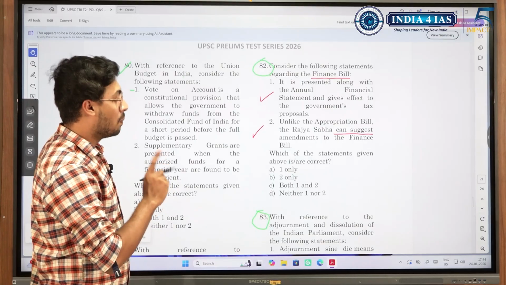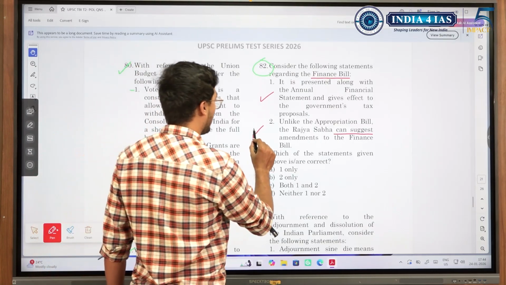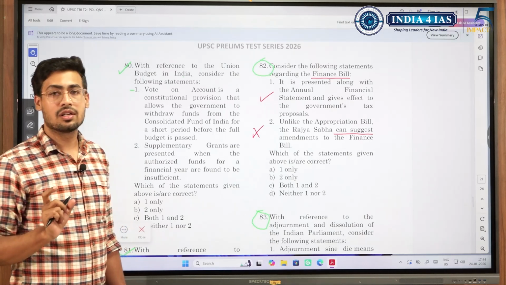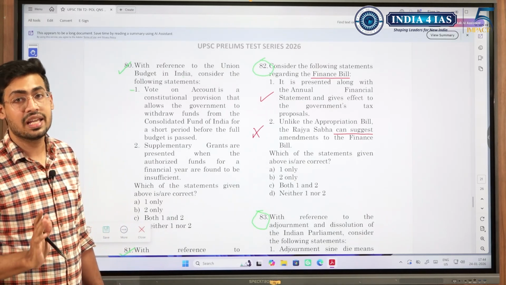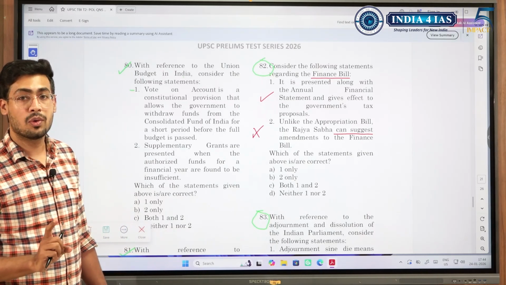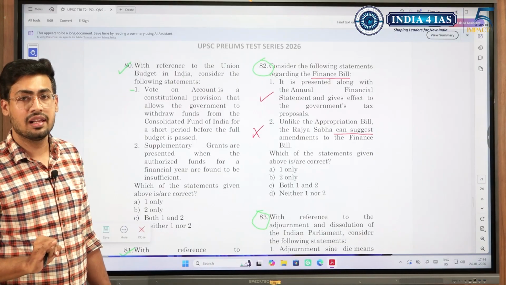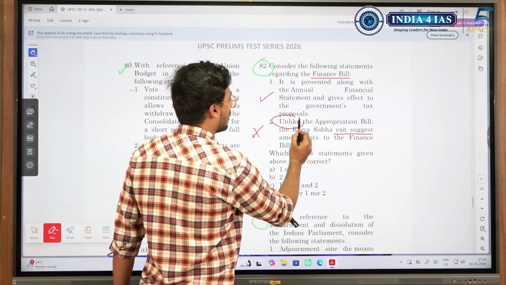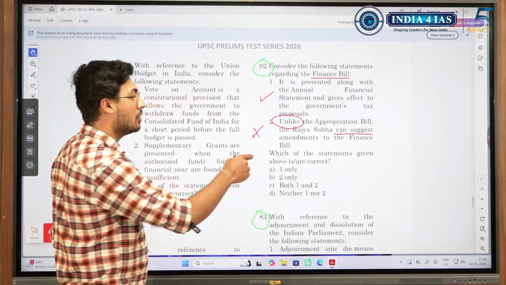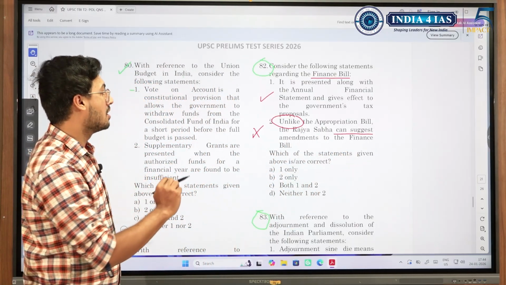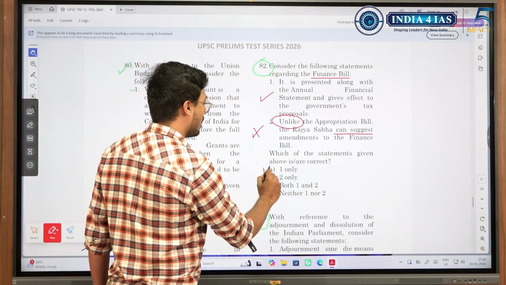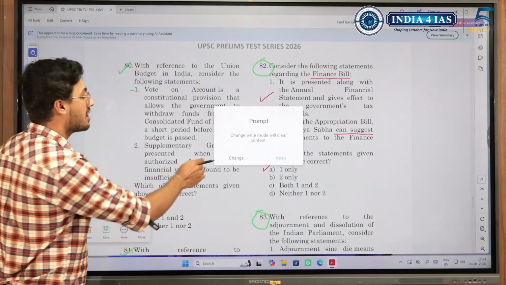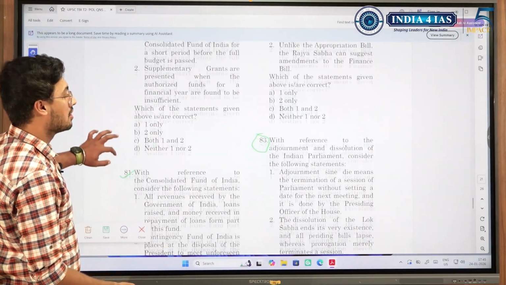See, but even this is wrong actually, because Rajya Sabha has the power to only suggest. It cannot make amendments, and Rajya Sabha has the power to suggest both in case of appropriation bill and finance bill. So here it is said, unlike appropriation bill, Rajya Sabha can suggest. No, even in appropriation bill, Rajya Sabha can suggest. So that is why only one is correct. But in the solution they had given another reason, so that is why I wanted to discuss.